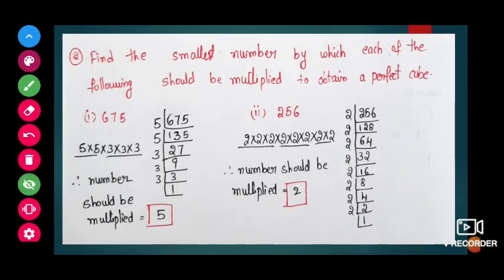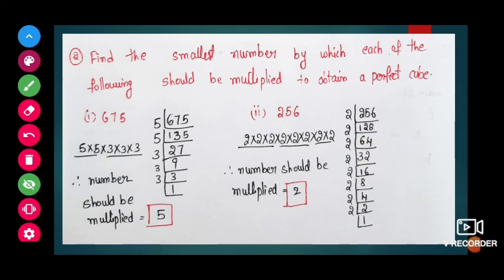Next, find the smallest number by which each of the following should be multiplied to obtain a perfect cube. First one, 675. We have to find which number should be multiplied to get the perfect cube. So to find that also, first we will do prime factorization. First 675. If we do the prime factorization,